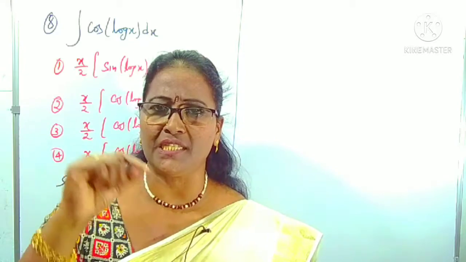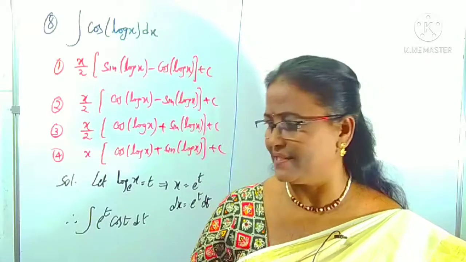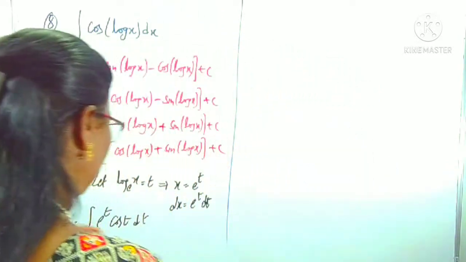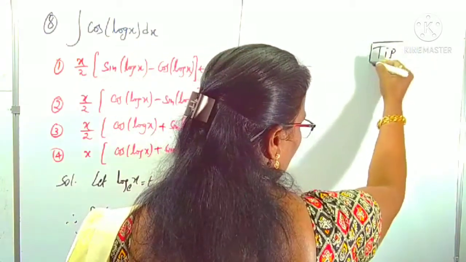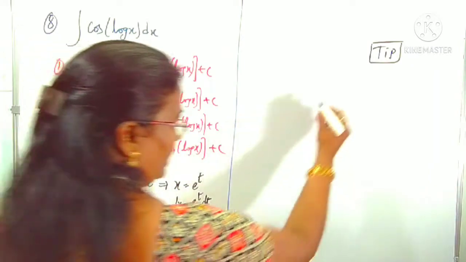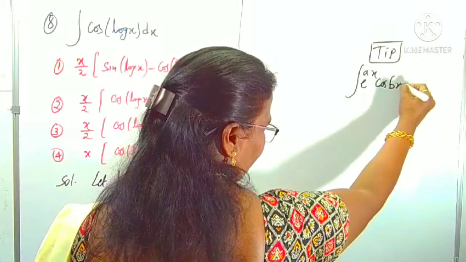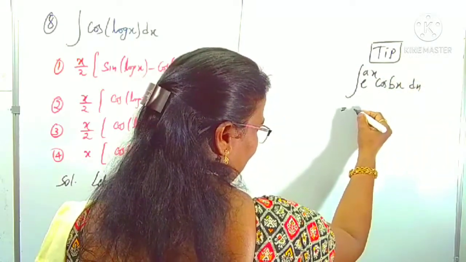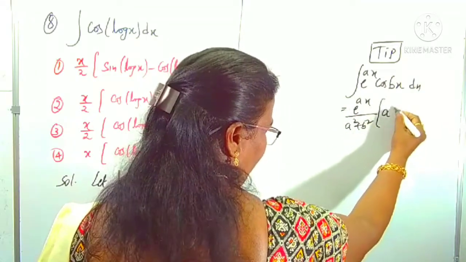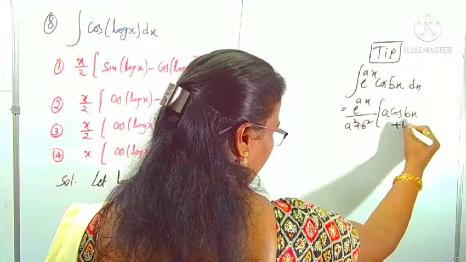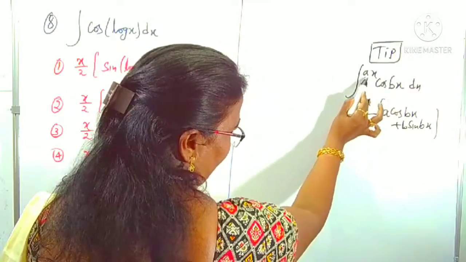Okay, now come to one of the super tips already used in previous videos. Repeatedly I am telling you, you can watch the previous videos, because in every video I am using super tips and tricks. Without doing the total integration, we just have to concentrate on this tip. If it is in the form of e power ax into cos bx, that one we can take directly as e power ax by a square plus b square into a cos bx plus b sin bx.